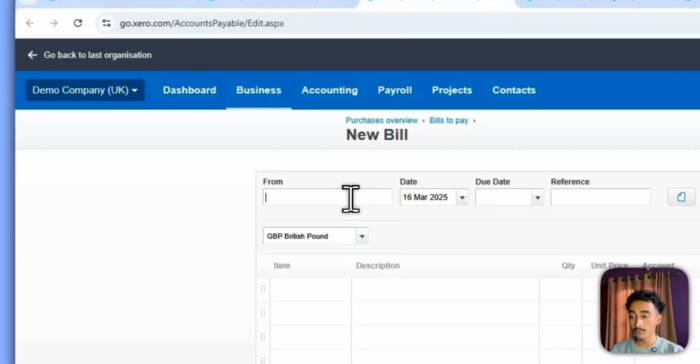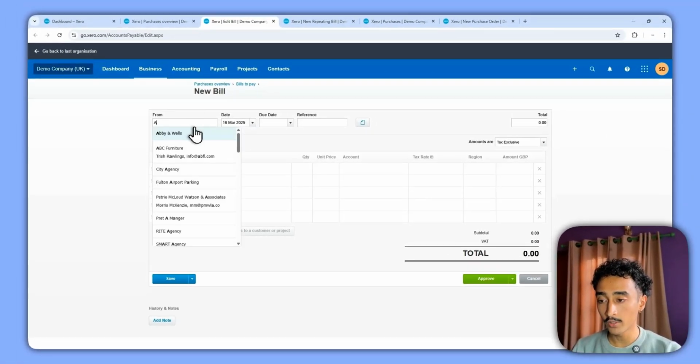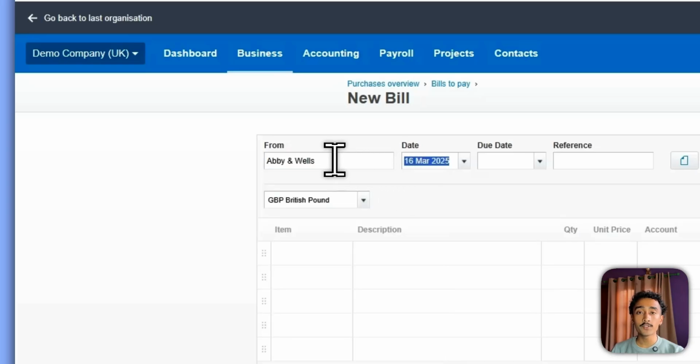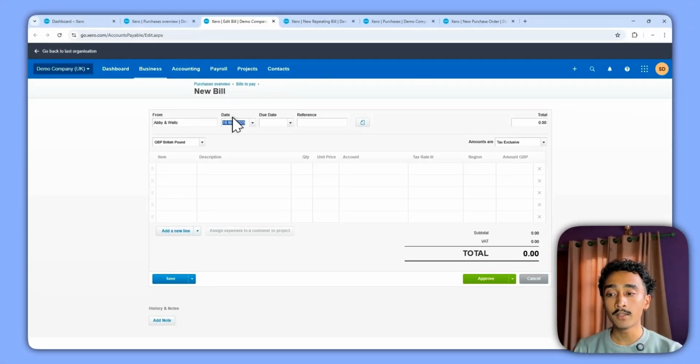So let's just see. For the first part, I just want to search Abby and Wells. So if I already have a supplier, it will just be shown in this tab, and the date is when the invoice has been issued. So for example, let's say the date was 1st of January 2025. The due date is when you're supposed to pay the supplier for this bill or this particular product. So once it's past the due date, it will be shown as awaiting payments on the graph that we had seen previously. So I can just manually enter this. For example, I can just press, okay, so this is due in 1 month, so 31st January 2025.